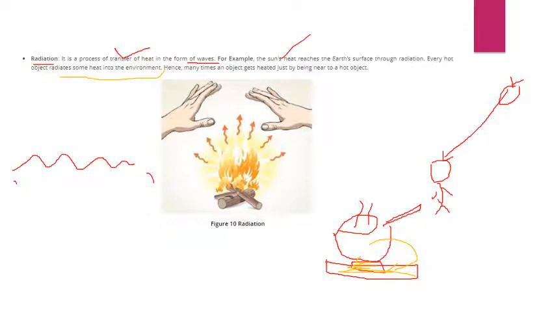In the same way, many times an object gets heat just by being near to the object. For example, if I keep a spoon over here, just near, not even touching, just near to this pan, what happens? Due to the waves or the heat of the pan, the spoon automatically becomes hot. So it is due to the process of radiation.